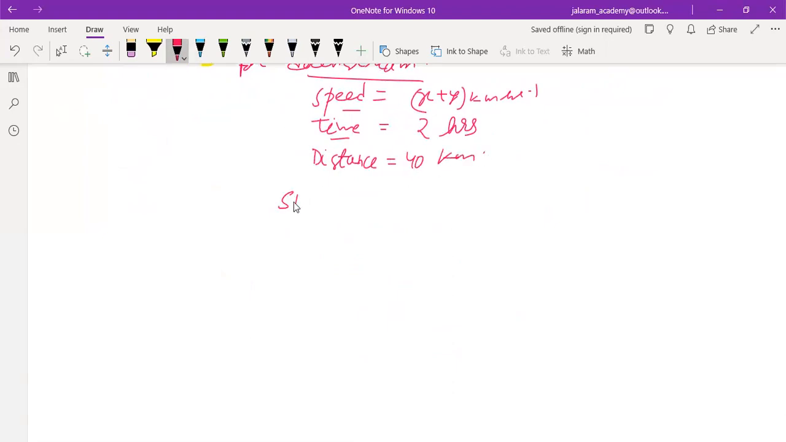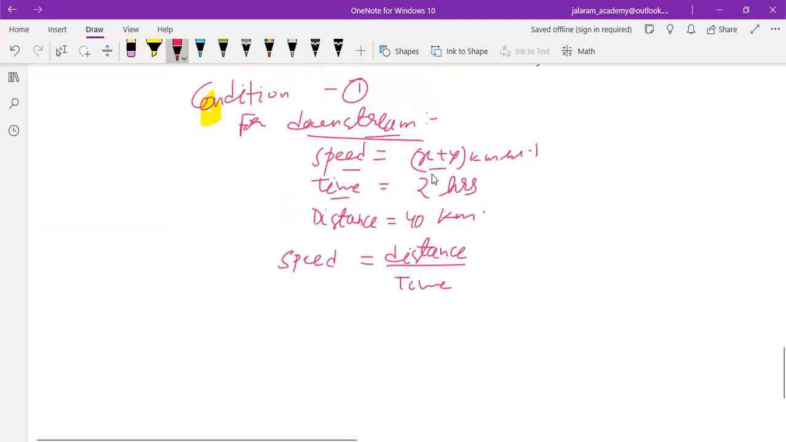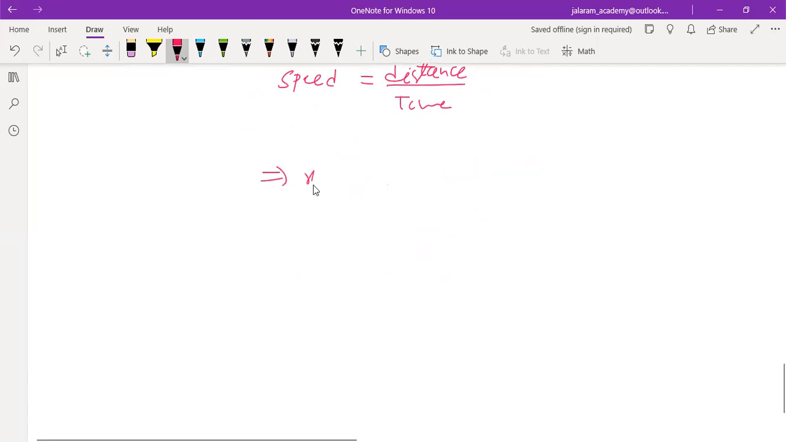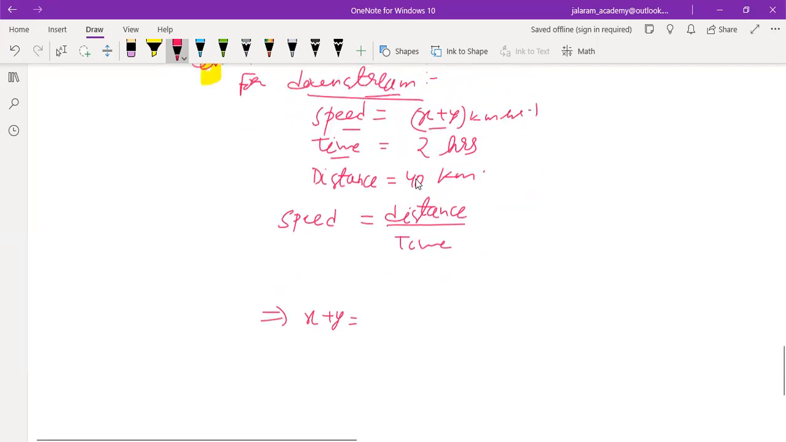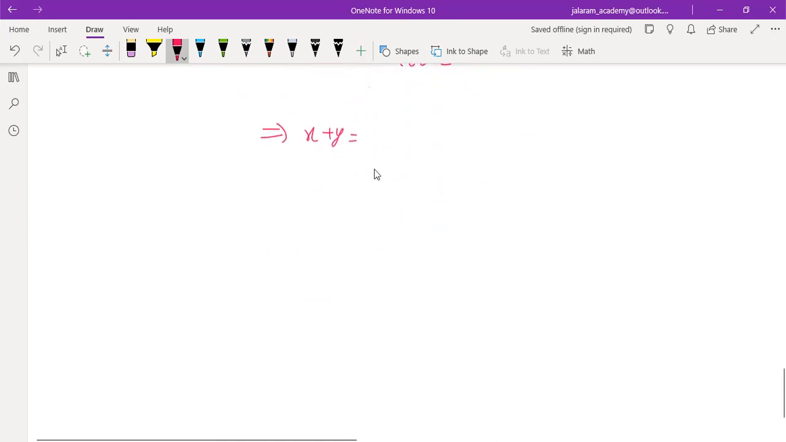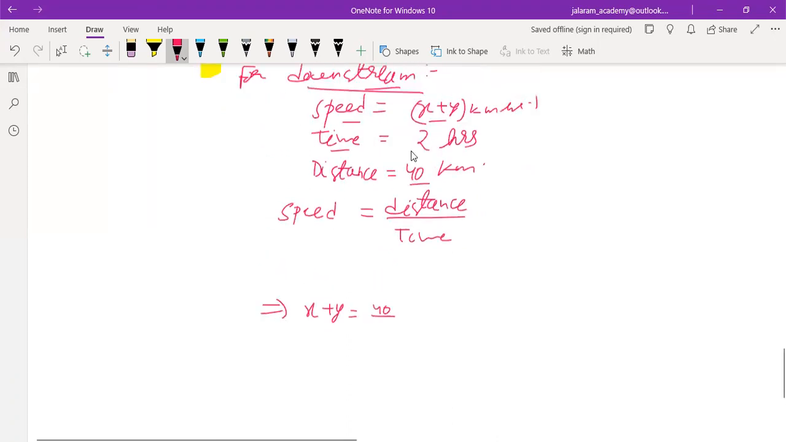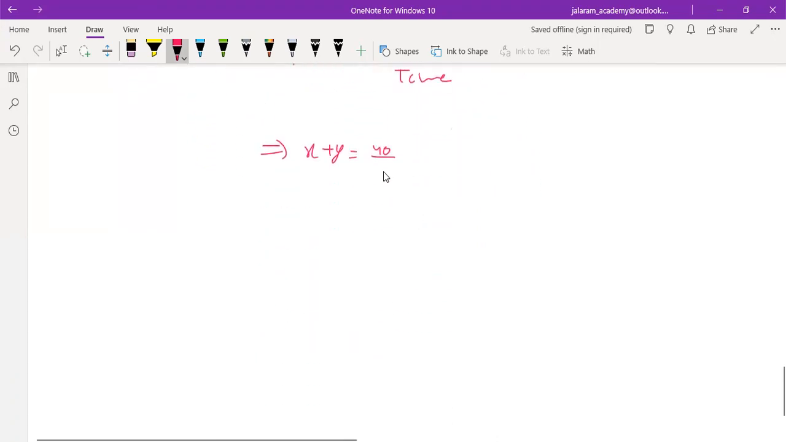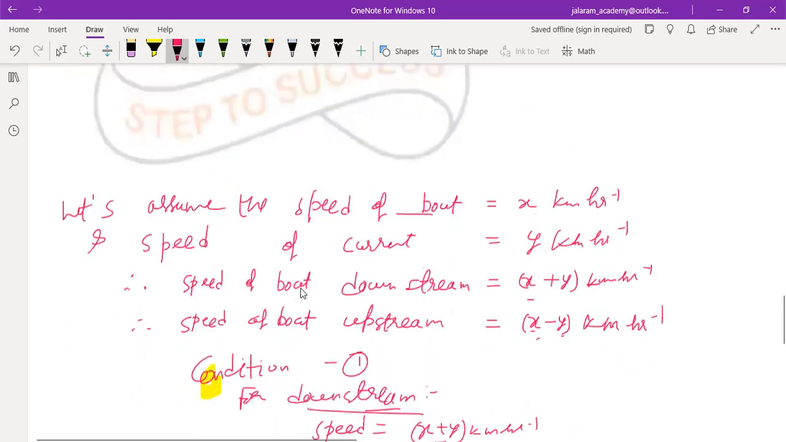And we know that speed equals distance upon time. So for downstream, speed is x plus y, distance is 40, time is 2. It implies x plus y equals 20. So this is the first equation.